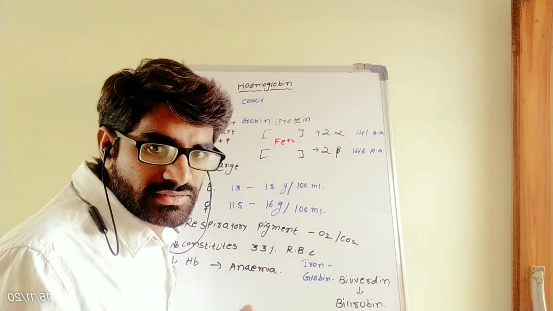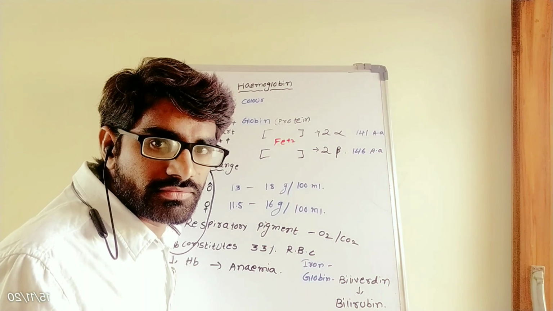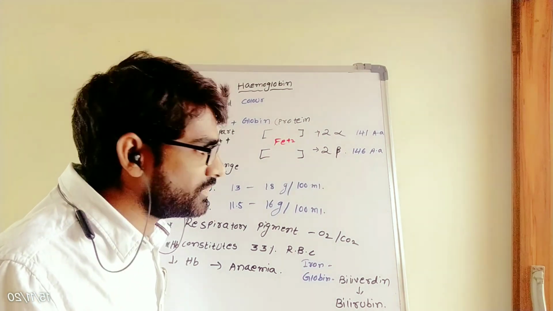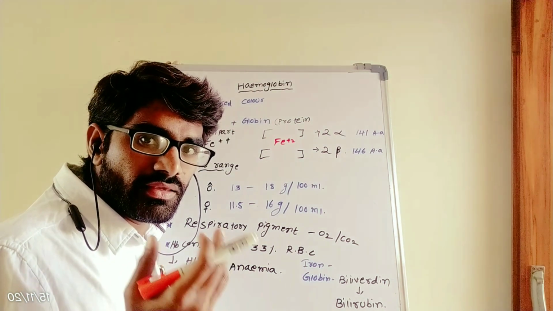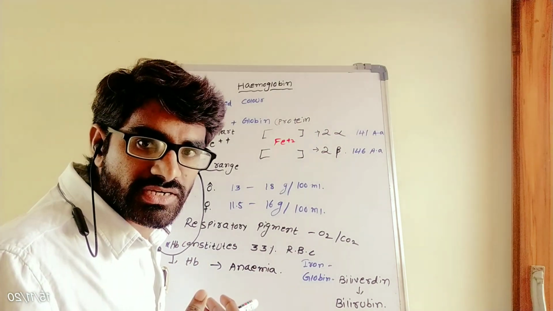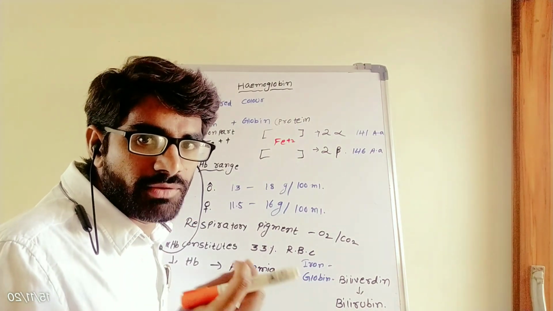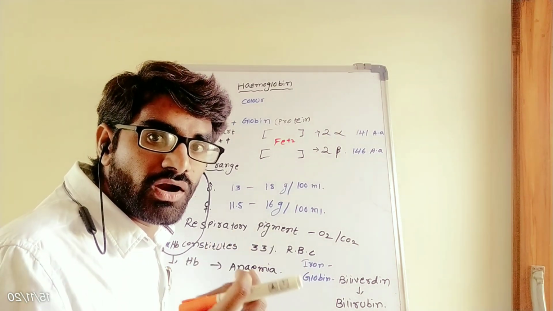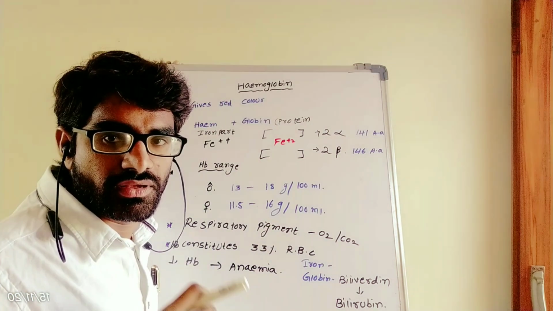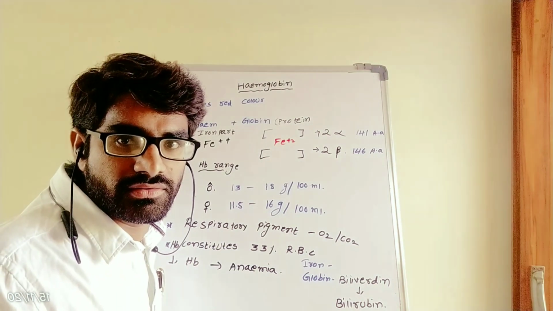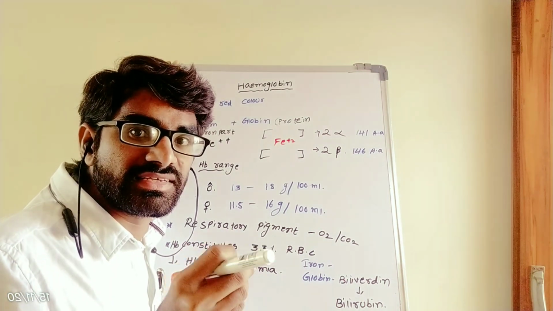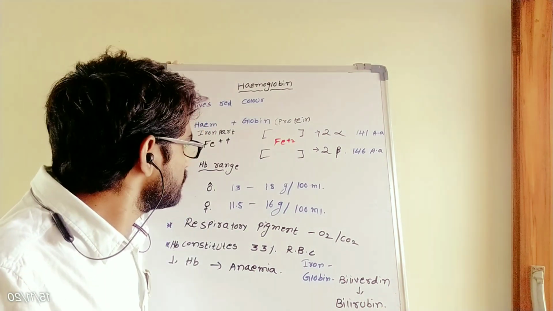Which element is present in hemoglobin? Iron. And it has two alpha chains and two beta chains. Each alpha chain possesses 141 amino acids and each beta chain possesses 146 amino acids.